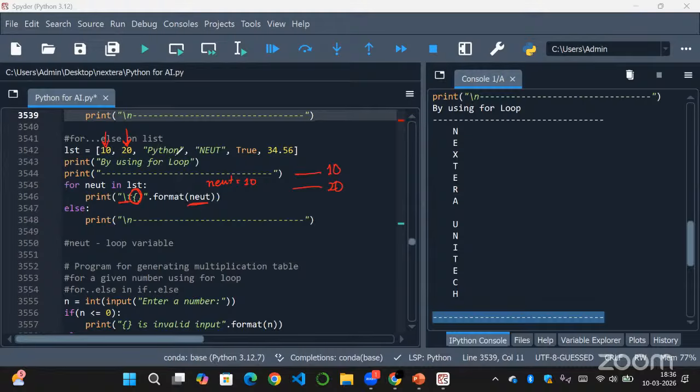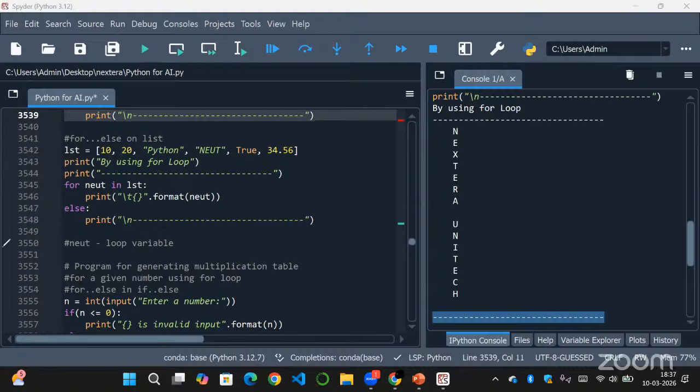In the same way, it will access each element and print it. However we want to print, we can print it. And as the for loop will run normally without any break statement, else also will be printed because the for loop has completed normally. So else will be printed, that is in a new line, all these dashes will be printed.